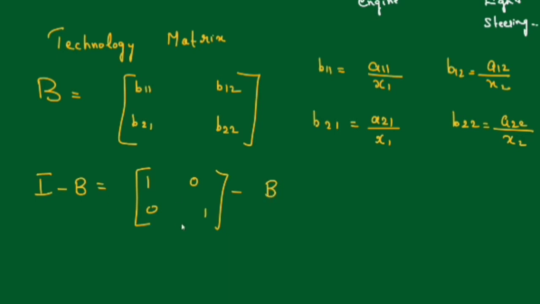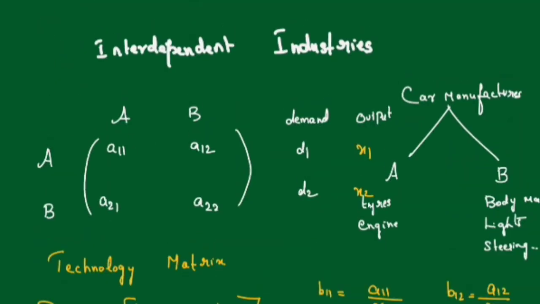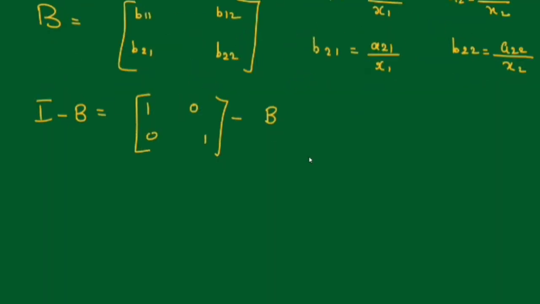After finding this, you have to check the viability of the given conditions. Viability means, is it possible to have a matrix like this? Is it possible to have a system like this? Is it possible to have output like this, demand like this? So we are going to check the viability of this system.